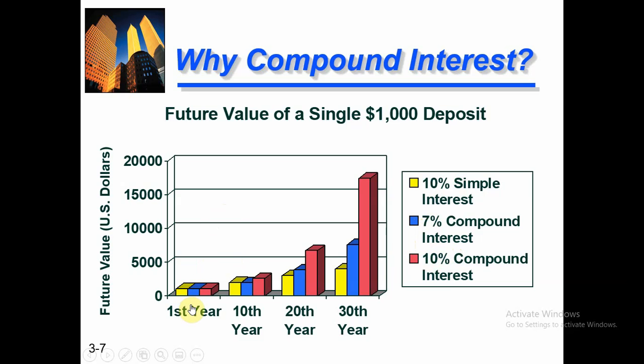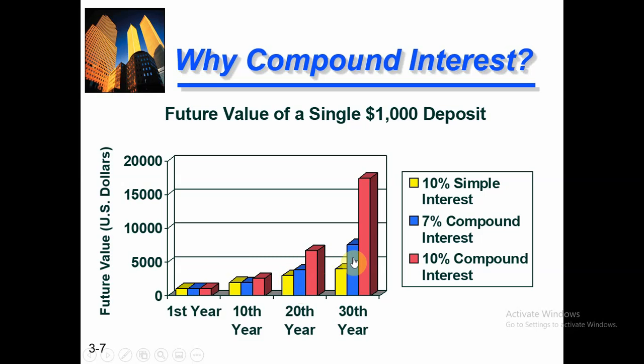In the first year, in all techniques, your return will be the same, and in the 10th year, your compounding interest will be slightly higher compared to the other two techniques. In the 20th year, there is a visible difference between compounding interest and simple interest. Simple interest is just below 5,000, and 10% compounding interest is higher, more than 5,000.